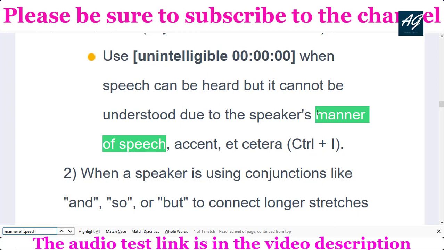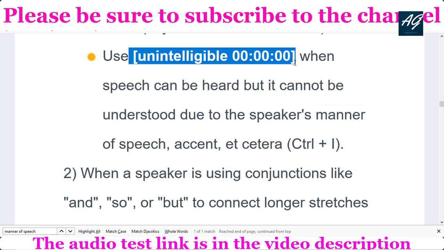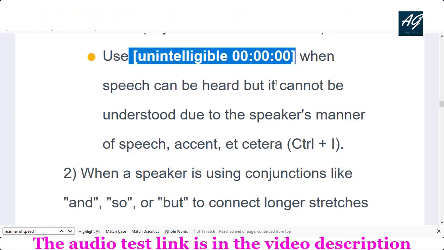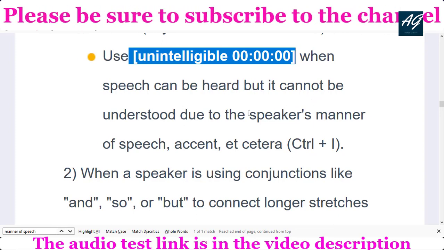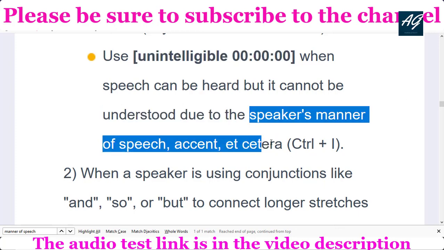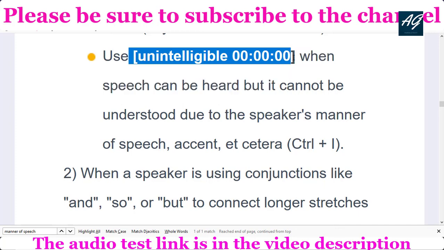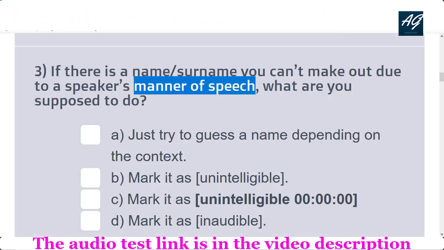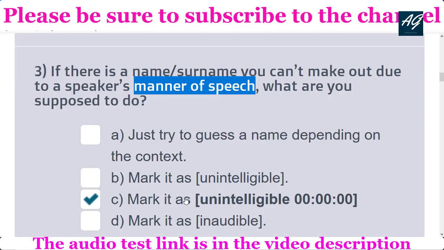So there is clearly written, use unintelligible tag when speech cannot be heard but it can be understood due to speaker's manner of speech, accent, etc. So use this tag. So according to the transcription guideline, C option is correct.